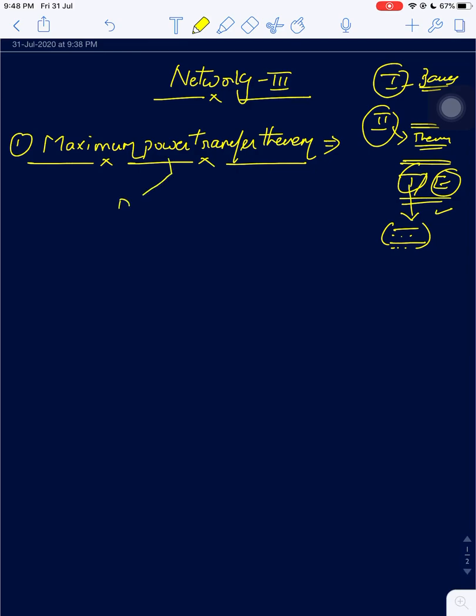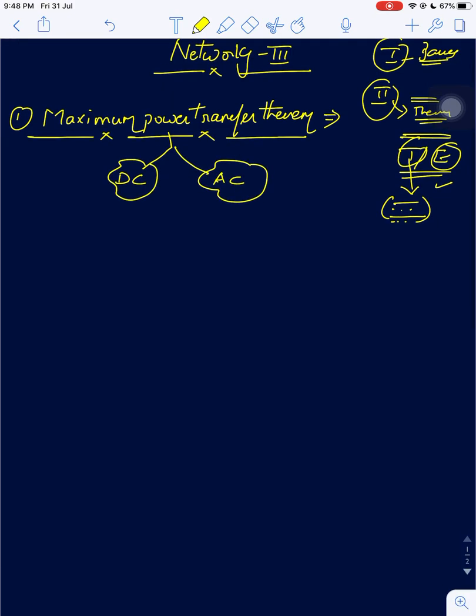So maximum power transfer theorem is applicable to DC and AC. What is power? Power is nothing but average power. In DC it is P, and in AC it is called active power.